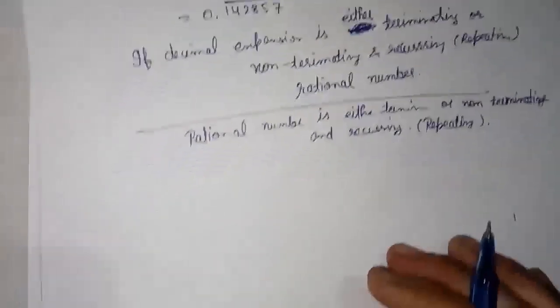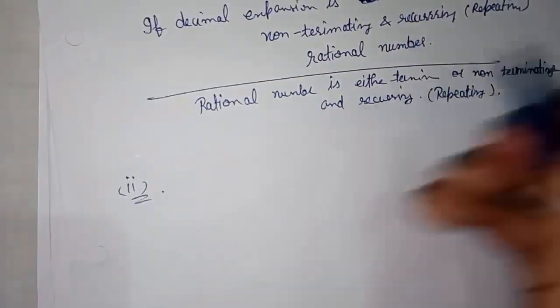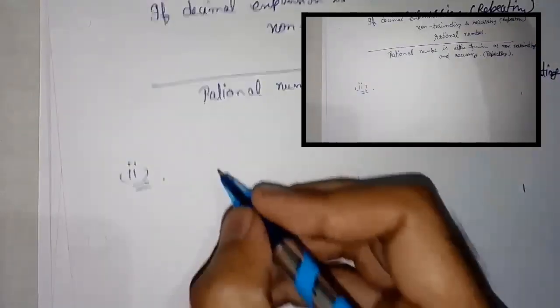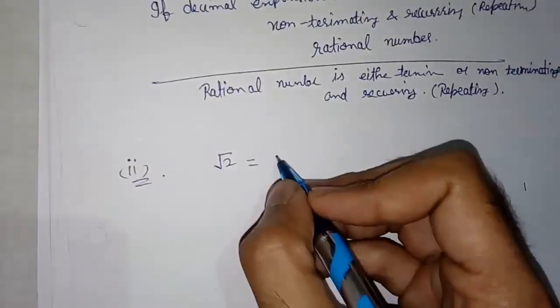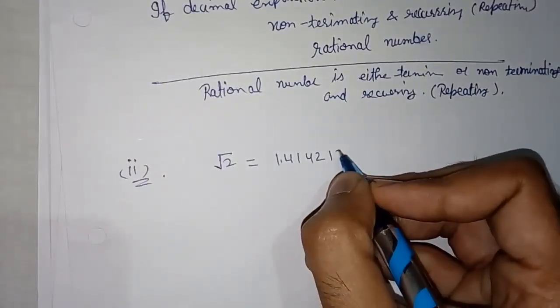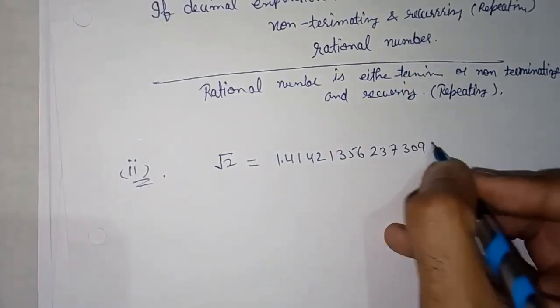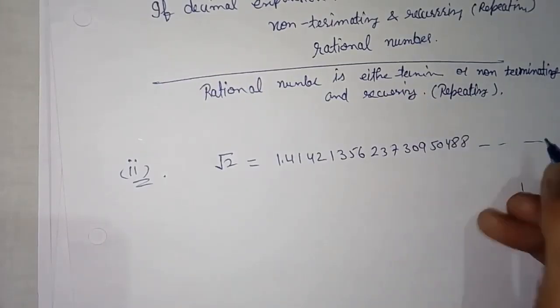Okay, now next is the second type. Second type is, for example, we will take two numbers. First of all, we will take the number under root 2. The decimal expansion of under root 2 is 1.4213562373095488 and so on.